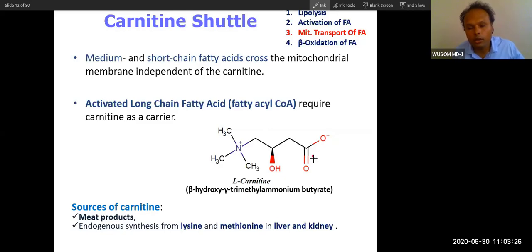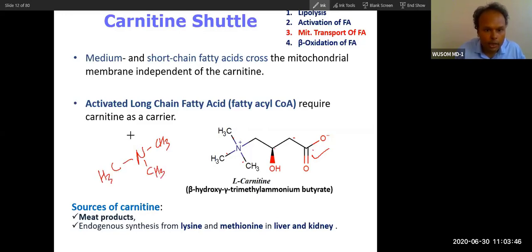So I just told you that carnitine is butyric acid containing this quaternary amine. This is nitrogen, and this is a methyl group. If nitrogen is attached to one carbon, it is called primary amine. If attached to two carbons, secondary amine. If attached to 3 carbons, tertiary. If attached to 4 carbons, quaternary. You can see 1, 2, 3, 4, quaternary amine. And you can see the COOH group, which is soluble, and the OH group, which is very soluble. That is why when fatty acid binds to carnitine, it becomes more soluble for transportation. Did you get that? Yes, sir.